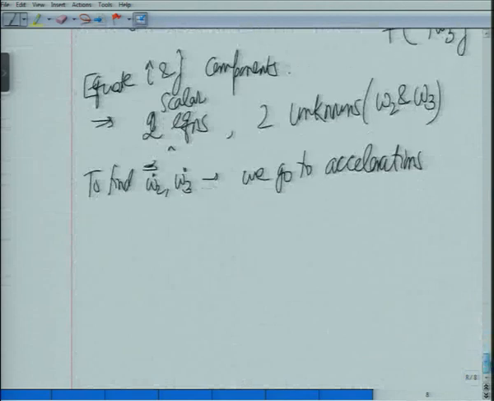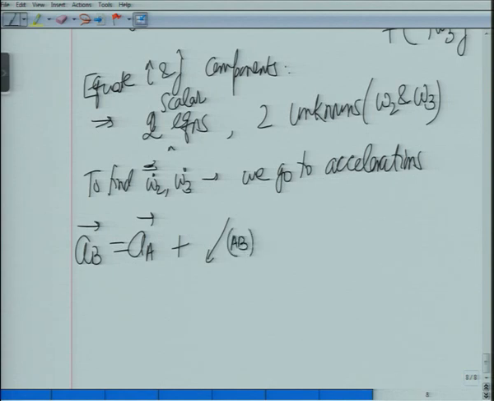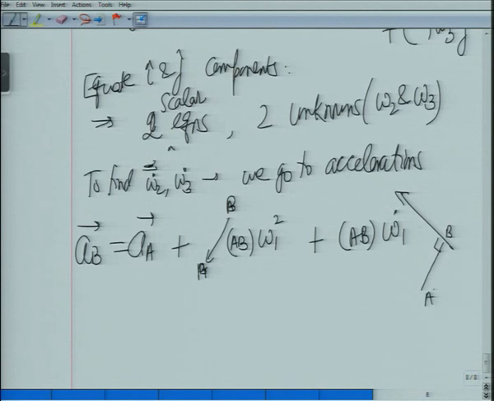So now we have acceleration of B is equal to acceleration of A plus AB times omega 1 square in the direction from B to A plus AB times omega 1 dot in a direction which is perpendicular to BA.